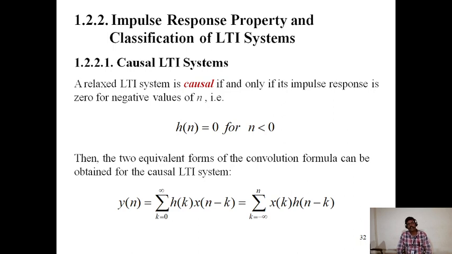Property and classification of LTI systems. Causal LTI systems: a relaxed LTI system is causal if and only if its impulse response is 0 for negative values of n, that is, h of n is equal to 0 for n less than 0. Then two equivalent forms of the convolution formula can be obtained for the causal LTI system. y of n is equal to sigma k equals 0 to infinity of h of k x of n minus k, or sigma k equals minus infinity to n of x of k h of n minus k.